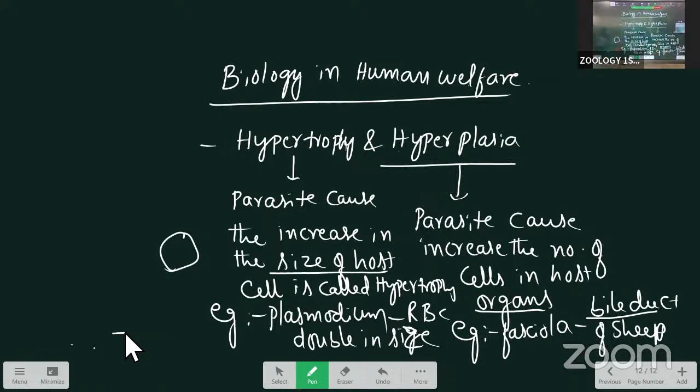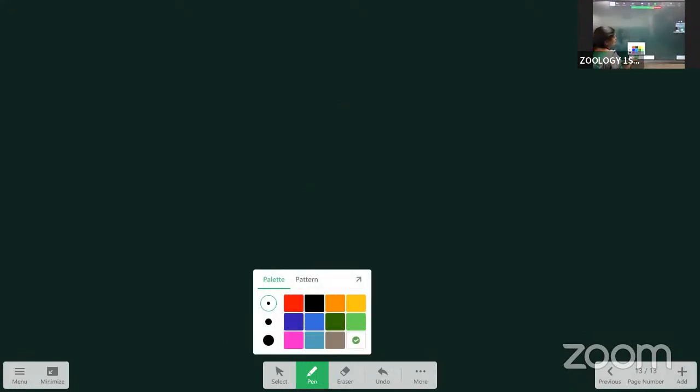This is about hypertrophy and hyperplasia. When the parasite is present in the host cell and the cell size is increased, we call it hypertrophy. When the cell number is increased, we call it hyperplasia. The hypertrophy example is plasmodium, and the hyperplasia example is fasciola. This is the difference between hypertrophy and hyperplasia, one LAQ, SAQ. Next in this lesson, the next SAQ is pathogenicity of entamoeba.